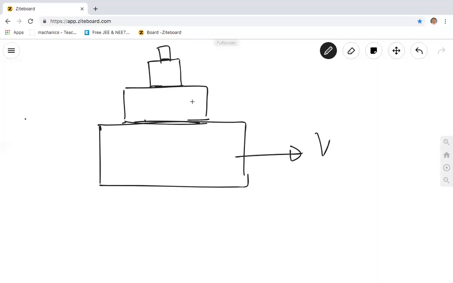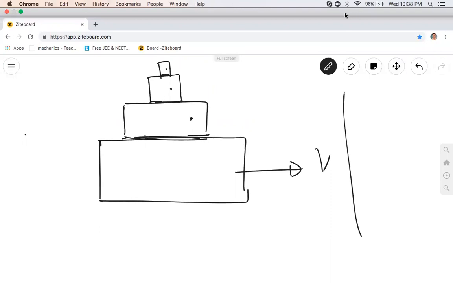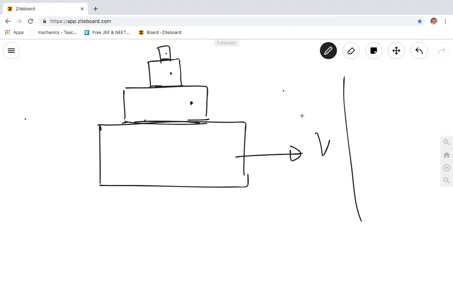Tell me what is the frictional force on this body, and on this body. Take your time, a minute, and give me the answer. The body immediately above the first body is the second body, then the third body, then the fourth body. What is the direction of frictional force on the second body?